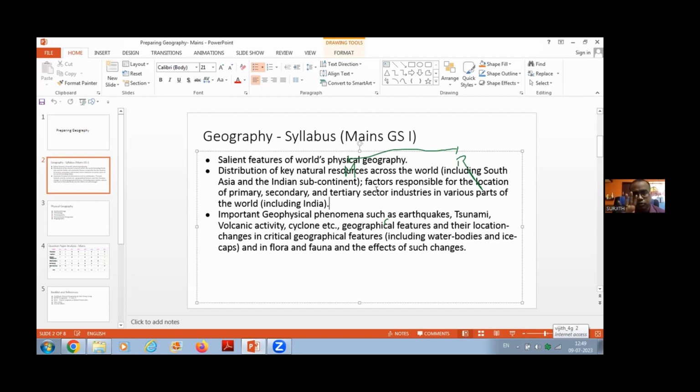Okay, so the 4 heads are growth of the industry, the locational factors, the problems, and the prospects. If you study these 4 areas, any industrial question can be easily managed by you, even if you didn't come across that particular industry. If you prepare an answer under these 4 heads, you can easily manage that question. From this second para you can expect 3 to 4 questions easily, in resources and industries.